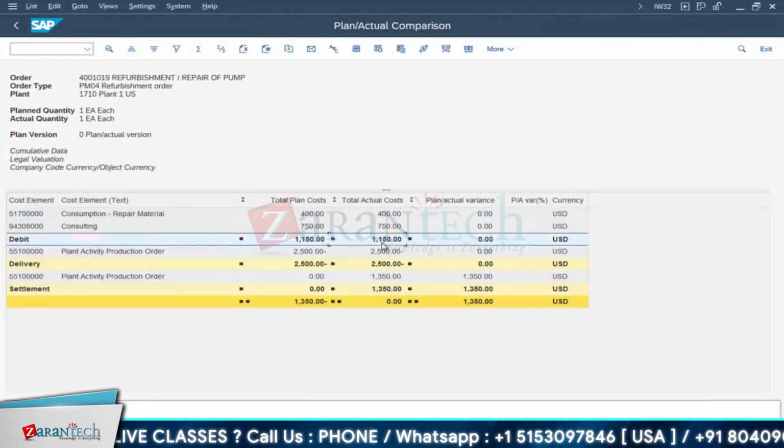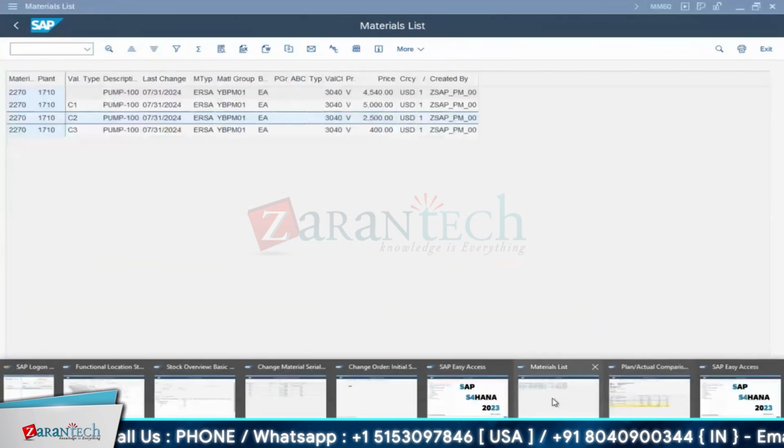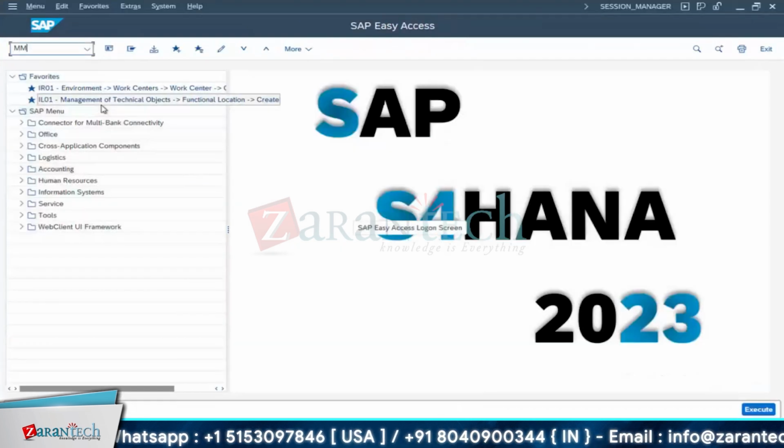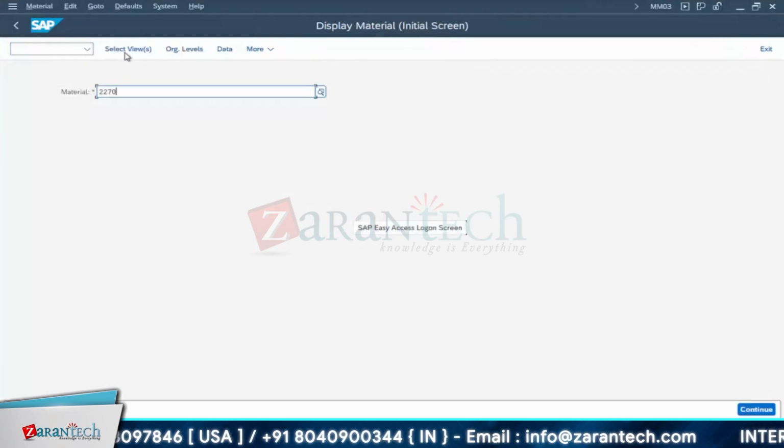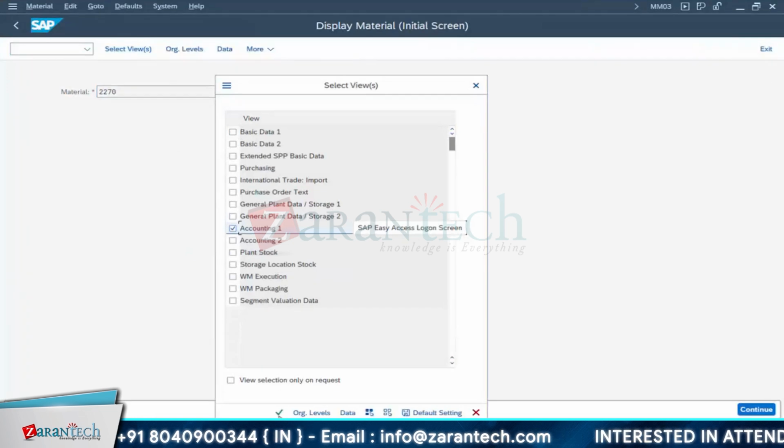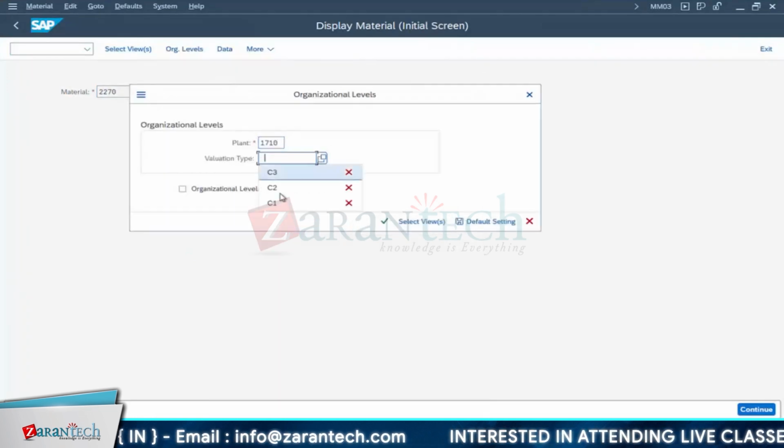What should be your cost? 100. Let me go for your material. Okay, where is my material? Anywhere. Open MM03. Go for this material. Go for your views. Go for accounting 1. Go for your plant 17. Go for your valuation type of C2.